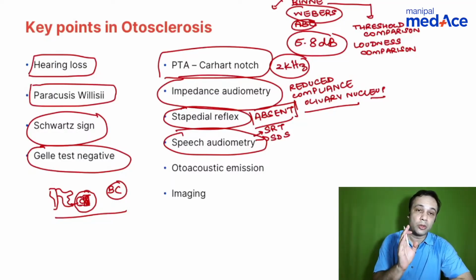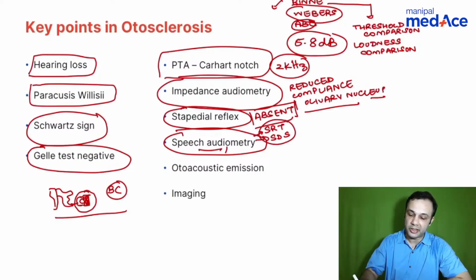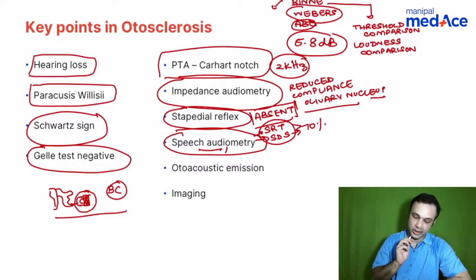So when you're talking about otosclerosis, it's related to the middle ear, and sometimes it can be related to the cochlea as well. So the speech audiometry in such cases would be good. There are no problems in speech audiometry, especially the speech discrimination score. It will be somewhere in the range of more than 70%.